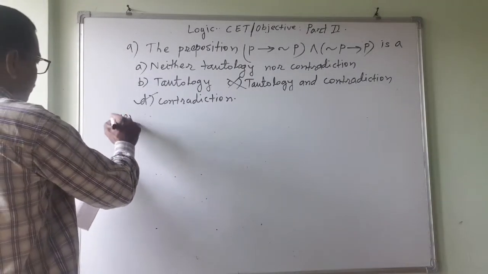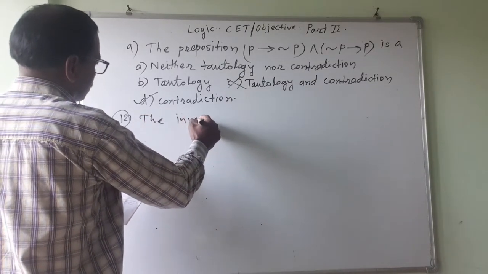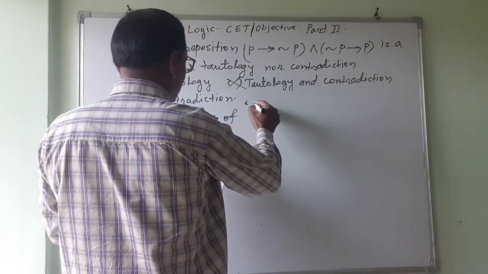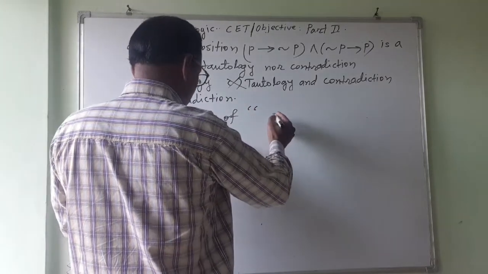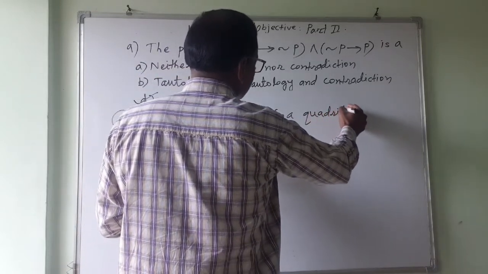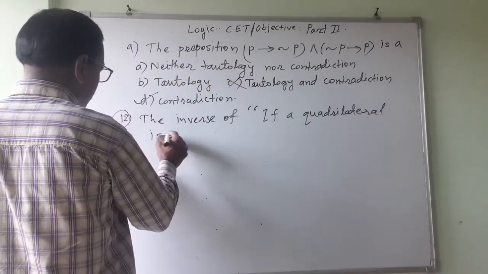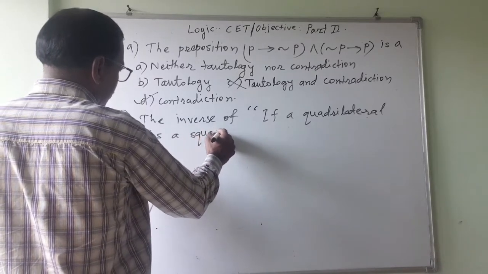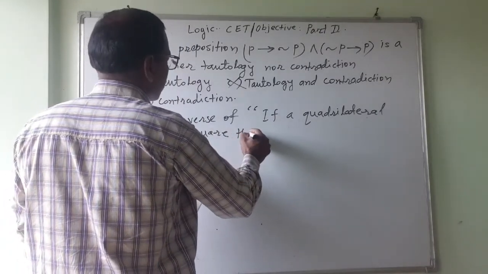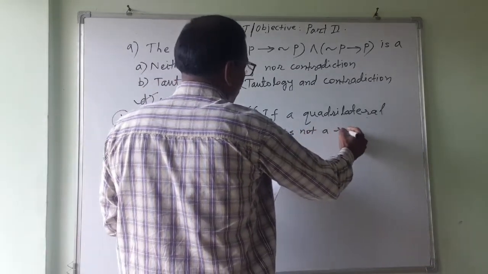Now the 12th one: the inverse of 'if a quadrilateral is a square, then it is not a rhombus.'